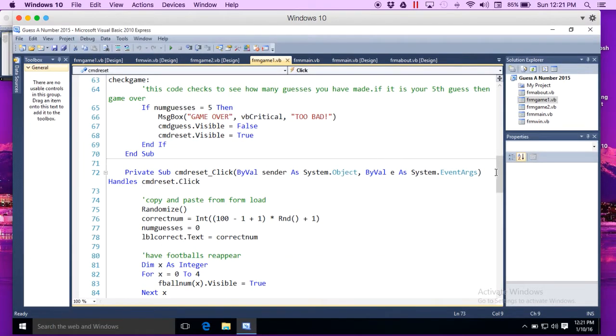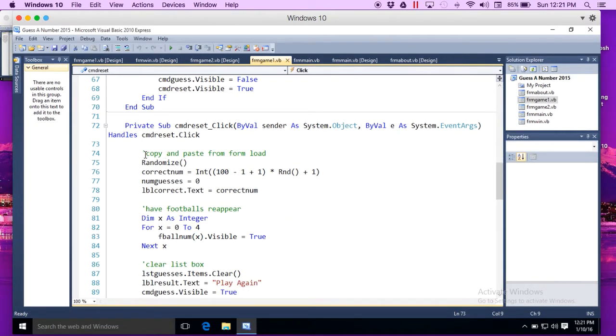Double click. This part we've already discussed. In fact, I put a comment, just copy and paste it from form load. Randomize, pick a correct num from 1 to 100, set your counter back to 0, and put the new number that the computer picks into the label so you know what it is.